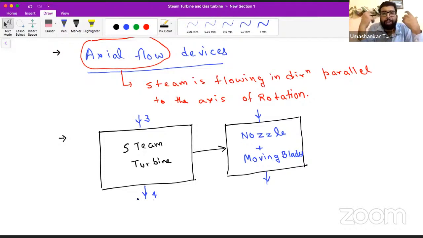Now, due to this new addition in the GATE syllabus, instead of saying that the steam is entering the steam turbine, we will say the steam is entering into the nozzle. When it exits from the nozzle, it will go to the moving blade, and we will have some work generated.